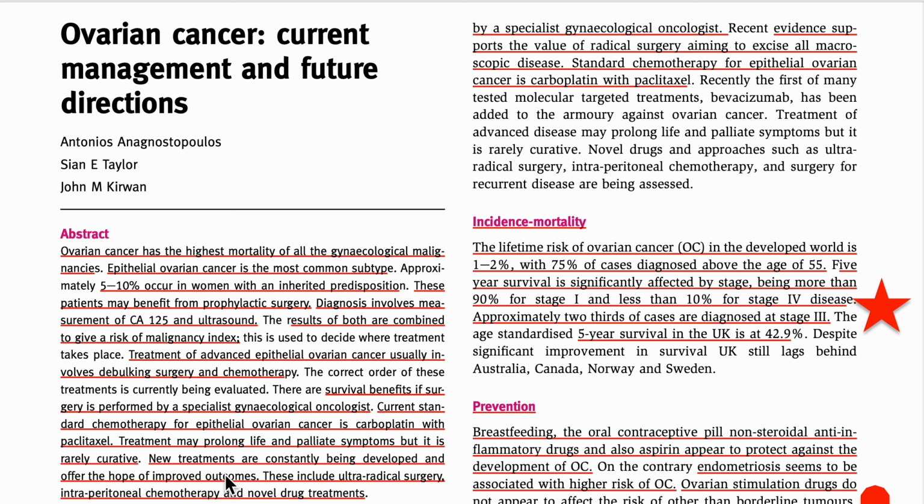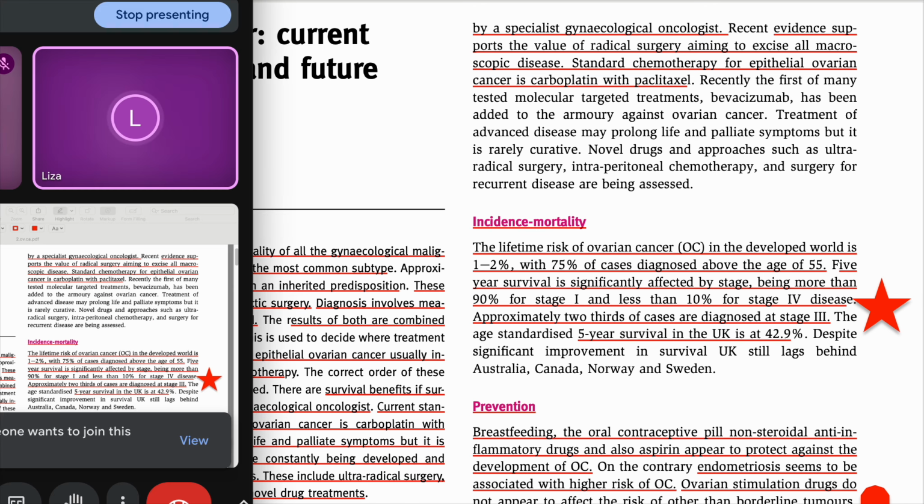Learning live discussion with the guide group. Today our topic of discussion is ovarian cancer and its management, and afterwards we are going to do the multiple choice questions.